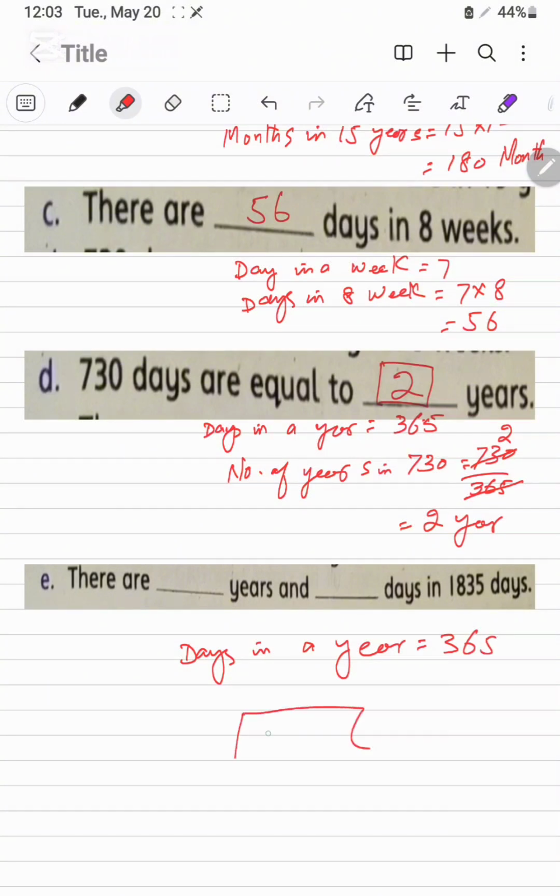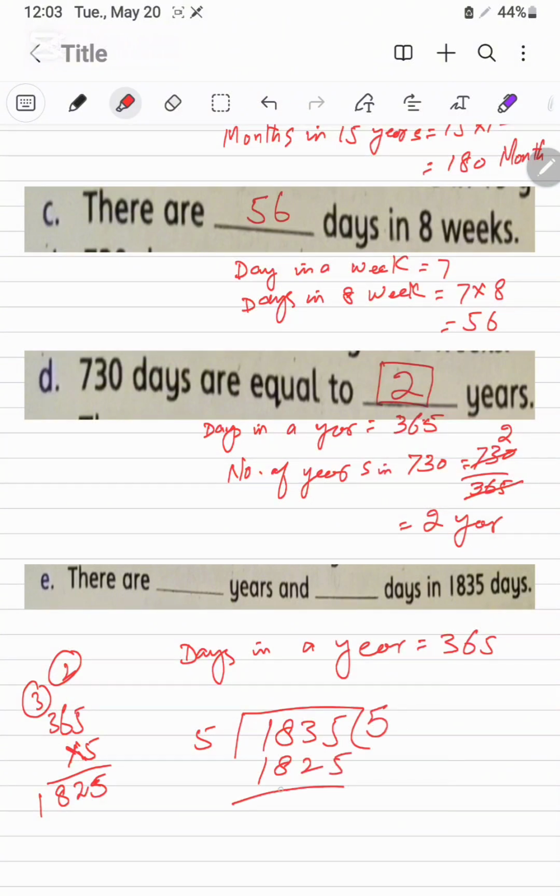We will divide the 1835 with 5. 365 multiplied with 5, it will be 25, and 2 carries, it will be 30 plus 2, 32, and 3 carries, 3 fives are the 15 plus 5, it is the 18. 1825, 5 will be here, and after subtraction it is the 10.